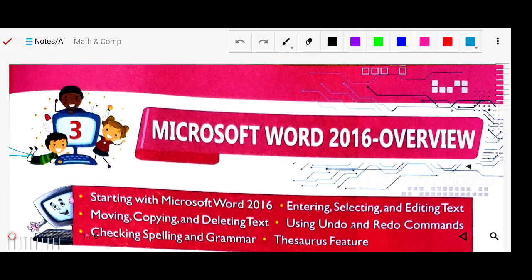Microsoft Word is a product of Microsoft. There are many versions of Microsoft Word, like Microsoft 2003, 2007, 2019. Now Microsoft 365 is available. So these are the versions of Microsoft Word. Now we will study here Microsoft Word 2016.